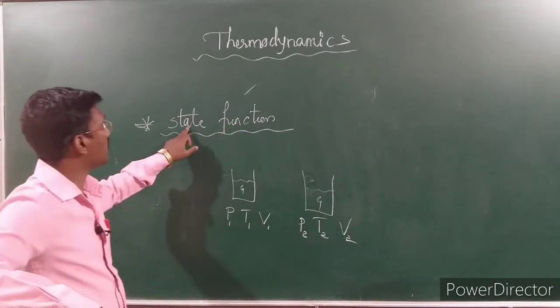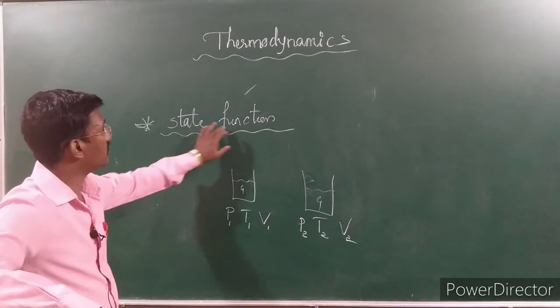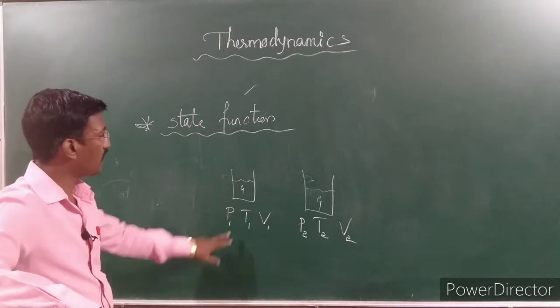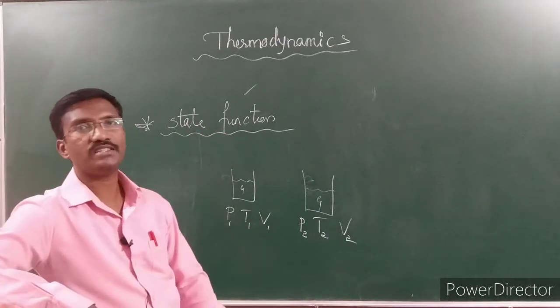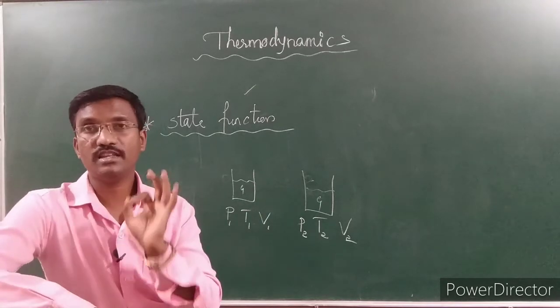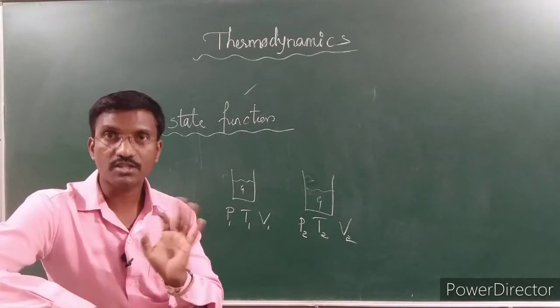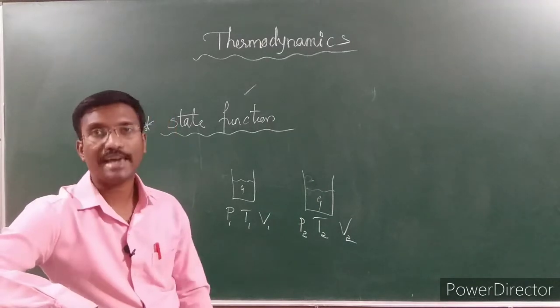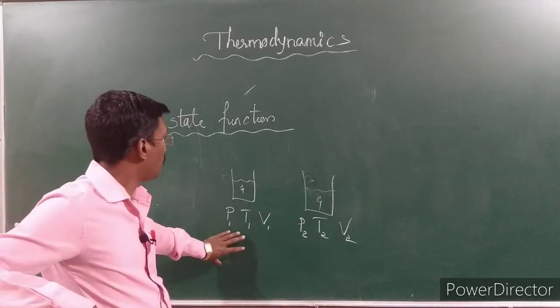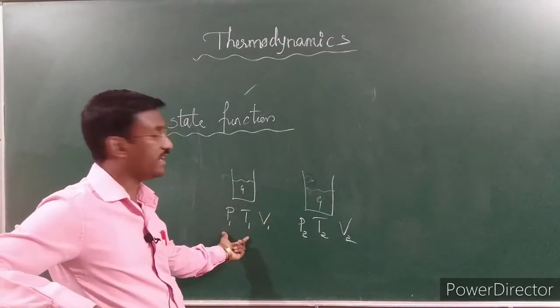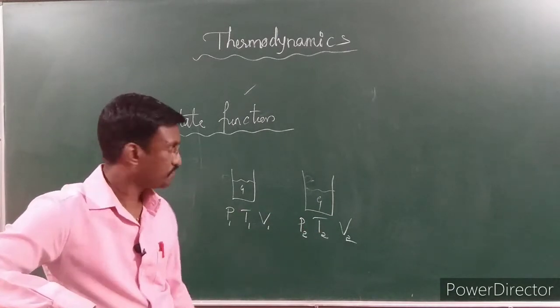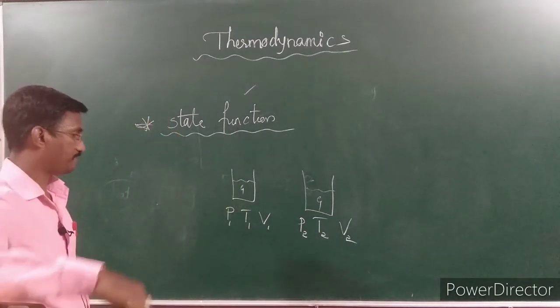Those functions are called state functions. Here state functions are generally pressure, temperature, volume. These are called state functions. These are going to help us calculate or observe the changes between the initial and the final state. So this is called state function.